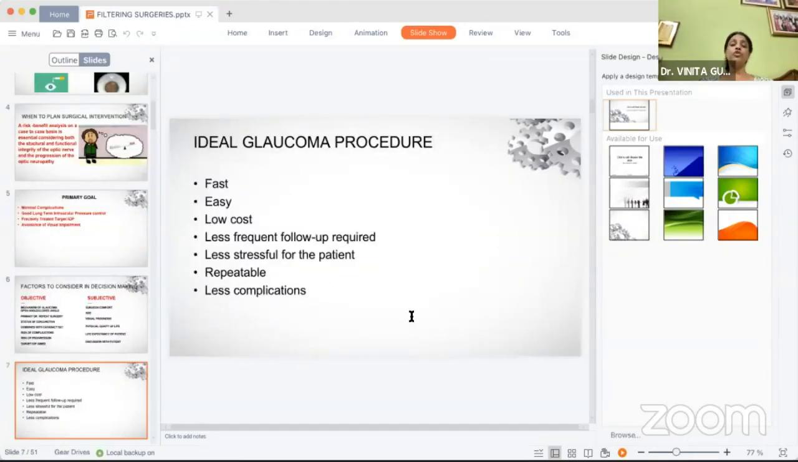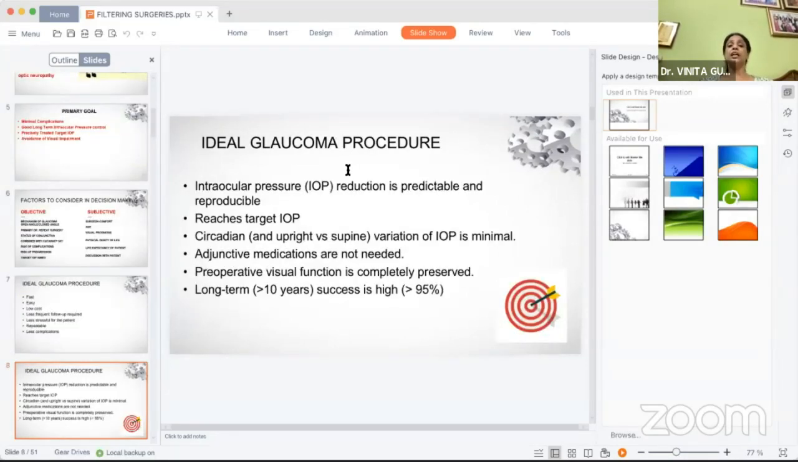So an ideal glaucoma procedure should be one which is fast, easy, with a low cost, repeatable, and with fewer complications, giving us intraocular pressure control which is predictable and reproducible, with the least circadian variations, with no need for adjunctive medications, and a long-term success.